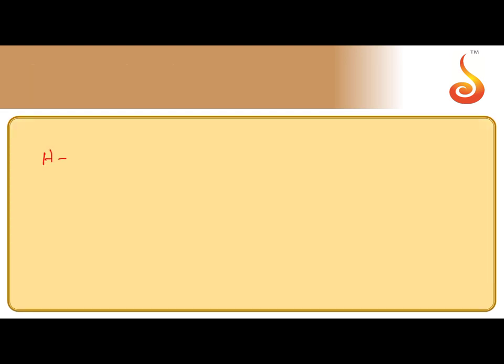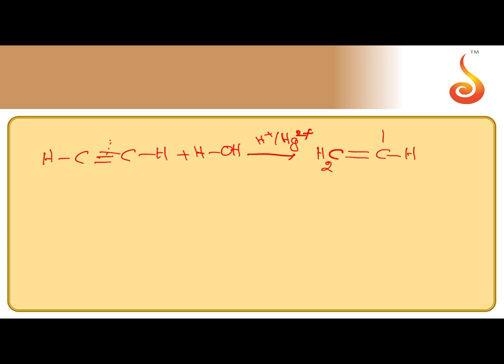First, acetylene undergoes hydration in the presence of acidified mercuric ions. It follows Markovnikov rule. Of course, here no need to apply Markovnikov rule. We can get enol form. Enol form is unstable, we know.